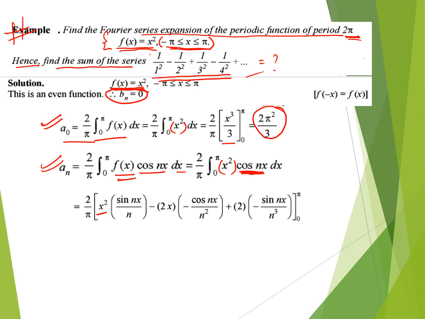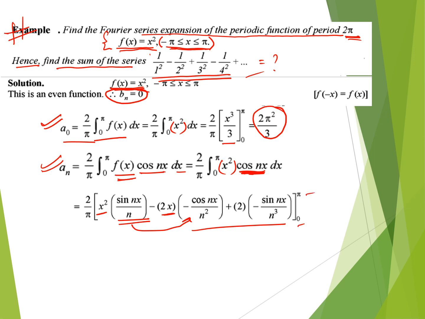Integration of cos nx is sin nx upon n, minus the differentiation of x square, which is 2x, times the integration of sin nx, and again the differentiation of this part, we get cos nx upon n square. Again we are integrating it, because we are getting x square, so we have to integrate until x square is eliminated. This will be the complete integration, which you can verify by doing it in your practice notebook.